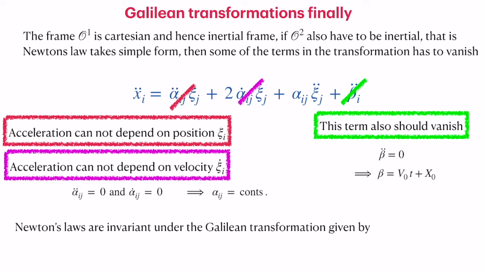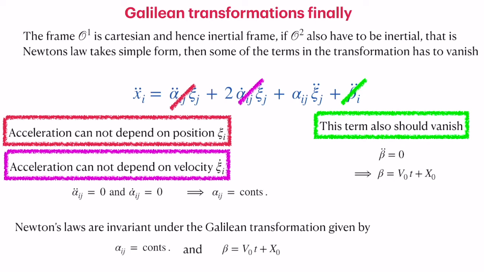This type of coordinate transformation, which leaves Newton's law invariant, is called the Galilean transformation, and it is given by α_ij equal to constant and β_i equal to V₀t plus x₀. You already know that α_ij represents the rotation. Adding x₀ only means a shift in origin, and β equal to V₀t corresponds to the uniform motion. These are the Galilean transformations which leave an inertial frame invariant. That means Newton's law remains form invariant, that is, m x double dot is equal to F.